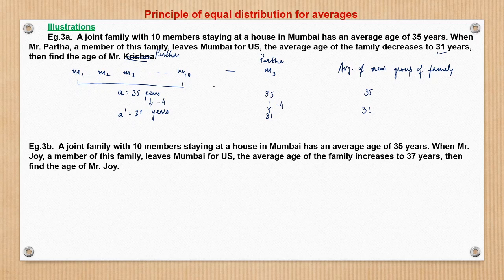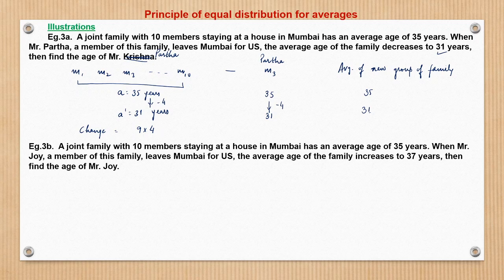Each of the 9 members. So what would be the change? It is nothing but 4 years he is taking away from each of the 9 members, 9 into 4, 36.